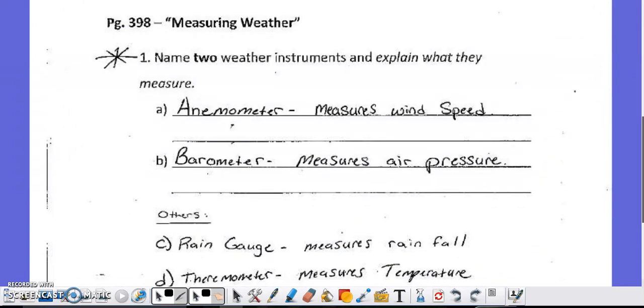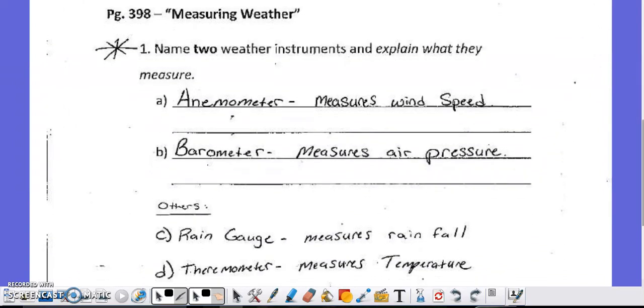And how do they measure that weather? With many different tools. There are 4 tools named here, although there are many different tools that meteorologists can use. The 2 that the book pointed out are the anemometer and barometer. The anemometer measures wind speed, and the barometer measures air pressure. A couple of others are the rain gauge and thermometer. The rain gauge tells you how much rain has fallen, and the thermometer measures the temperature of the air. There's even more, but you only need to put 2 on your test, and I've listed 4 right here for you.